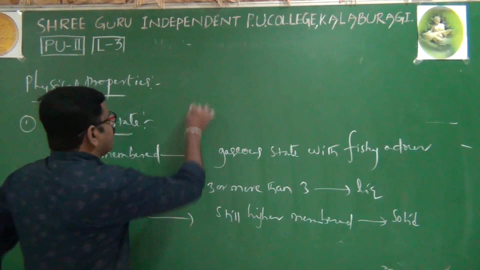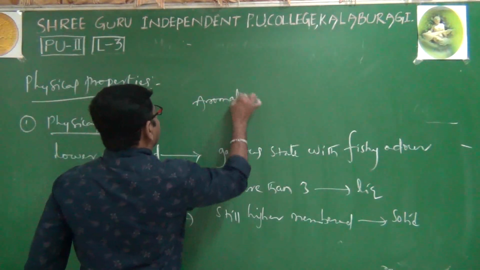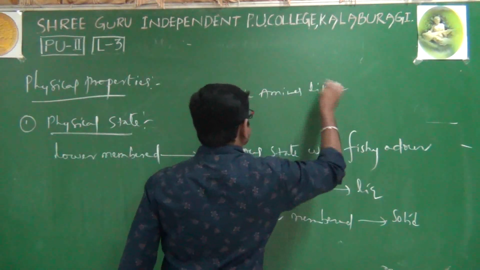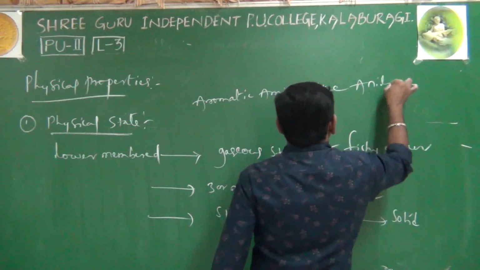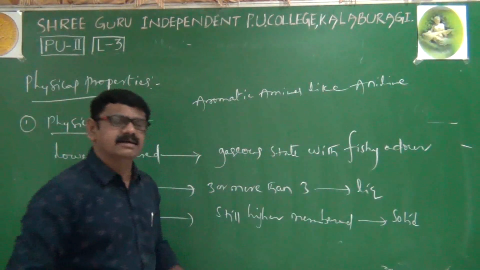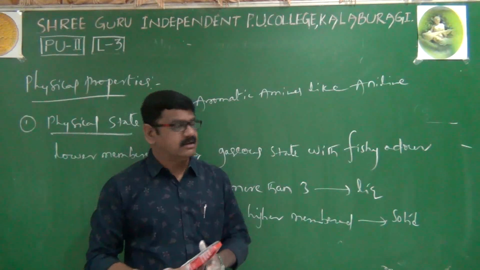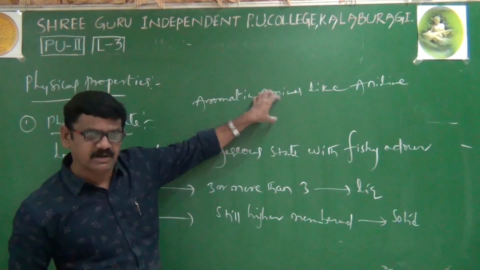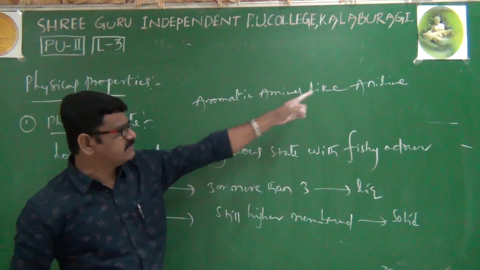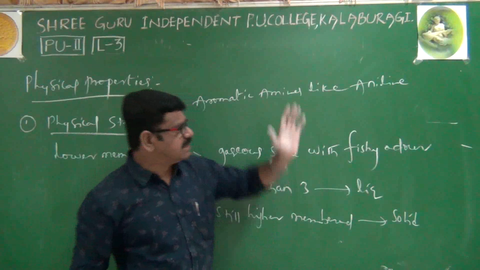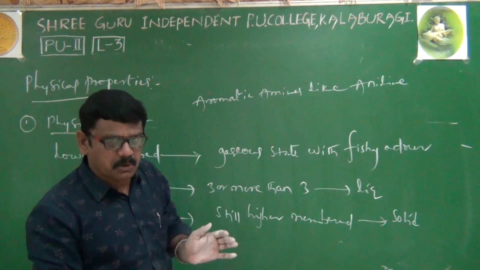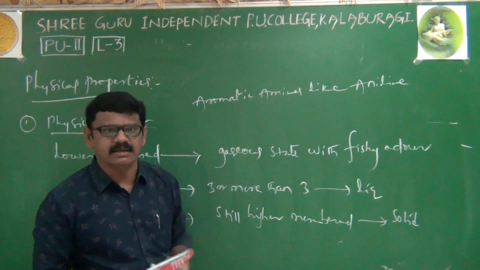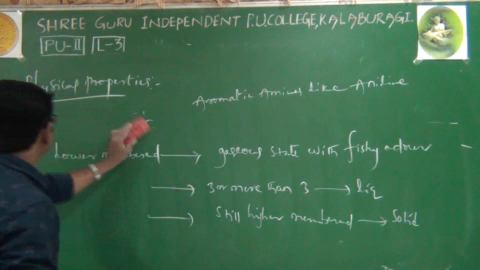Then especially aromatic amines, like aniline, are generally not having any color. But when they are stored or preserved, due to atmospheric oxidation, they will get a particular color. Right. This is about physical state.